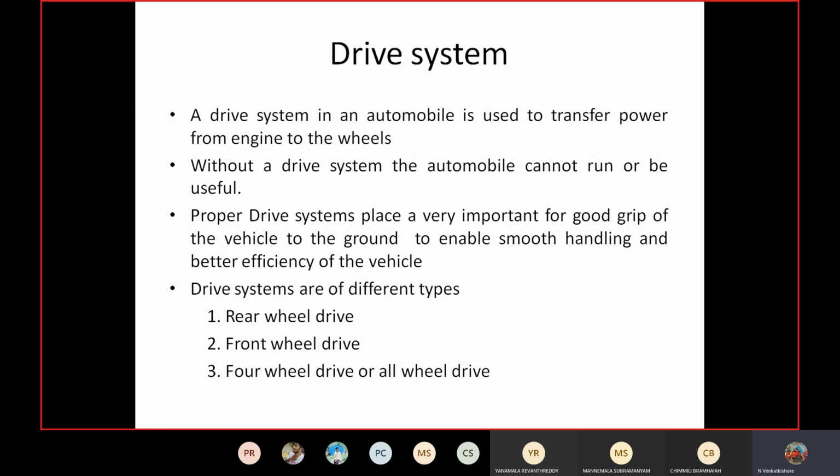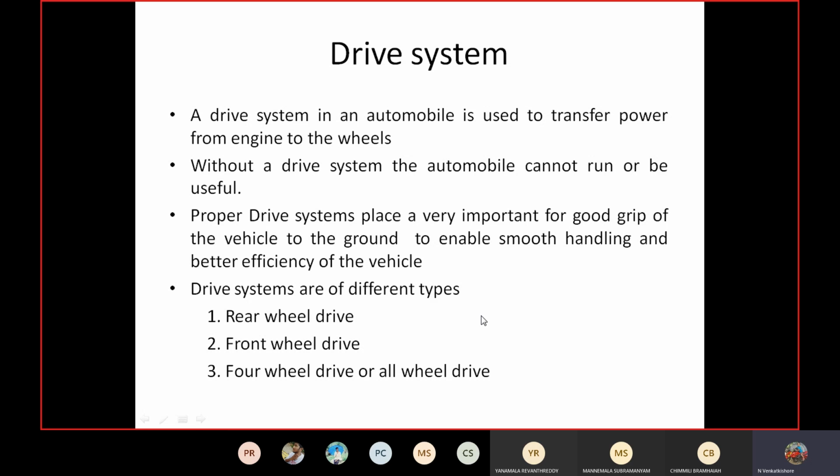Directly we can transmit the power to the front wheels, then we call it a front wheel drive. If you transmit the engine power to the back wheels, that is called rear wheel drive. Or if you transmit the power to all four wheels, we call it four wheel drive or all wheel drive. Like this, there are three types of drive systems available. Different vehicles have different drive systems, depending upon the type of the vehicle.